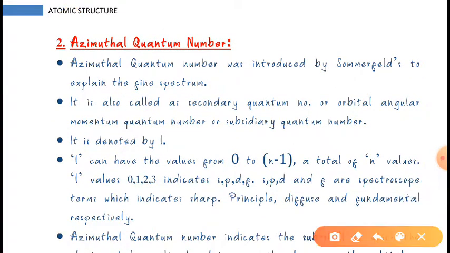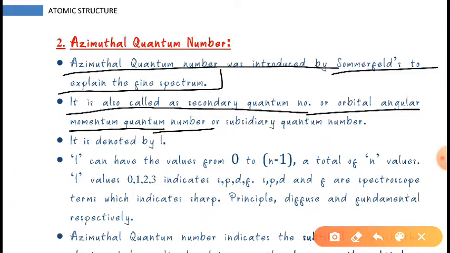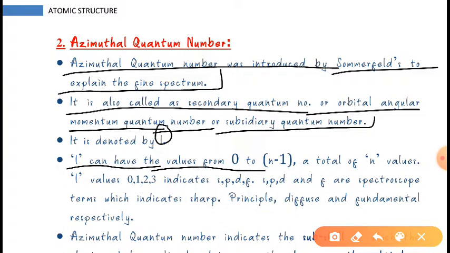First of all, this azimuthal quantum number was introduced by Sommerfeld to explain the fine spectrum. It is also called the secondary quantum number, or the orbital angular momentum quantum number, or the subsidiary quantum number. It is denoted by L, as I have already told you. Now the value of L will be from 0 to n minus 1. I will tell you how.